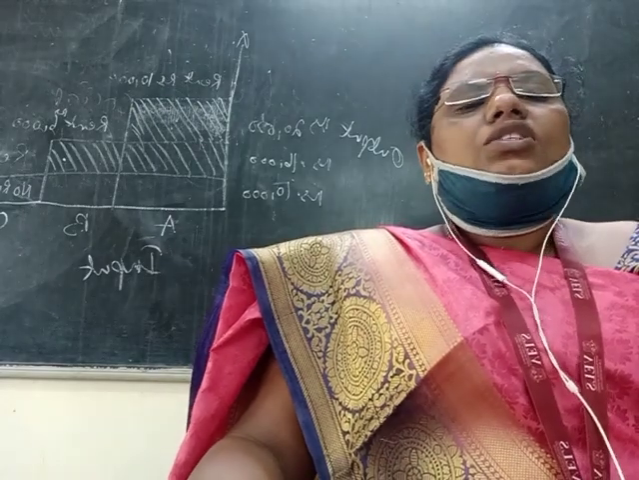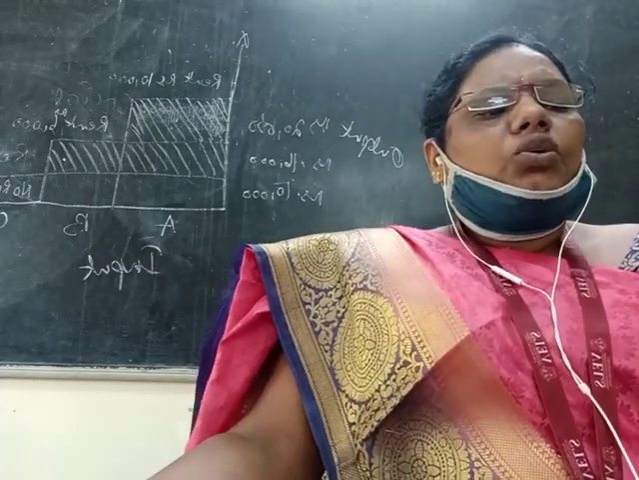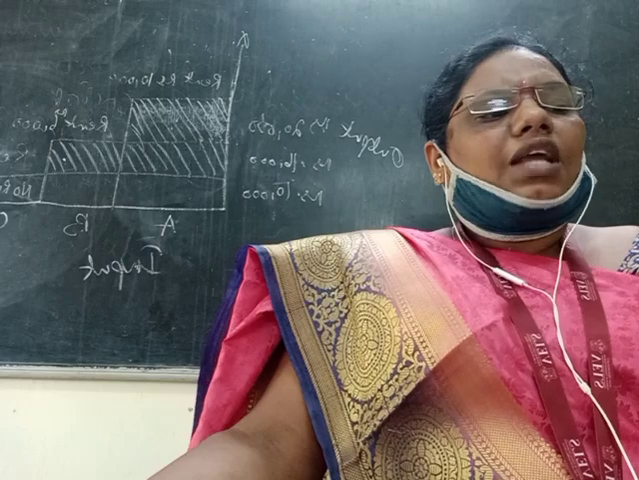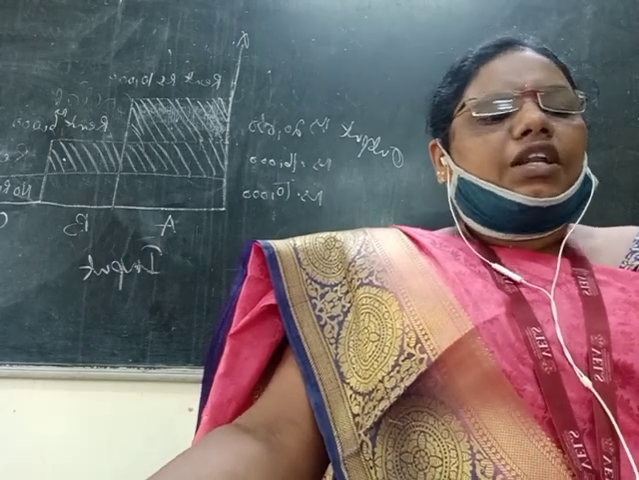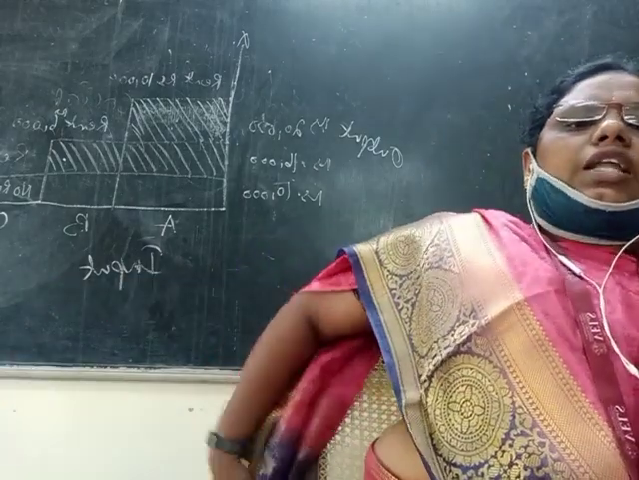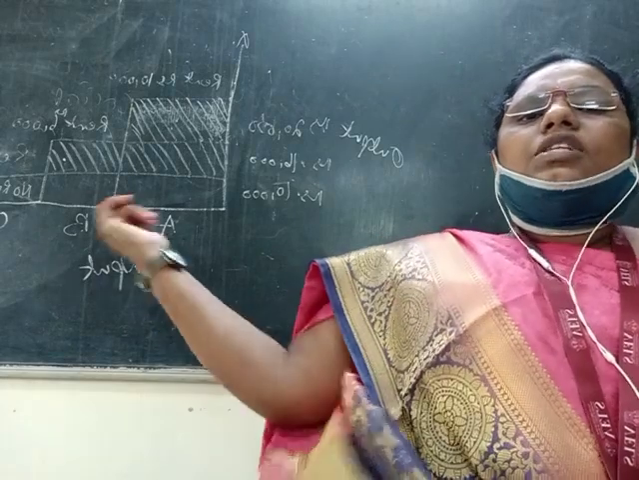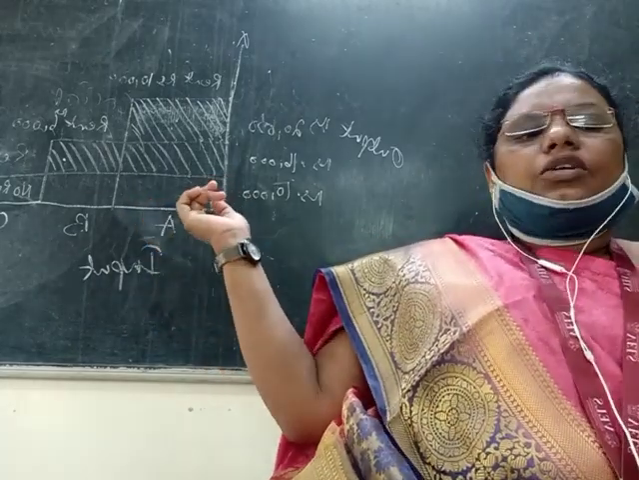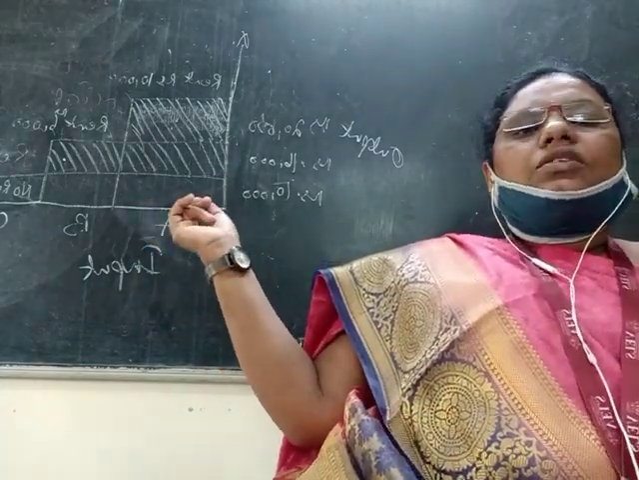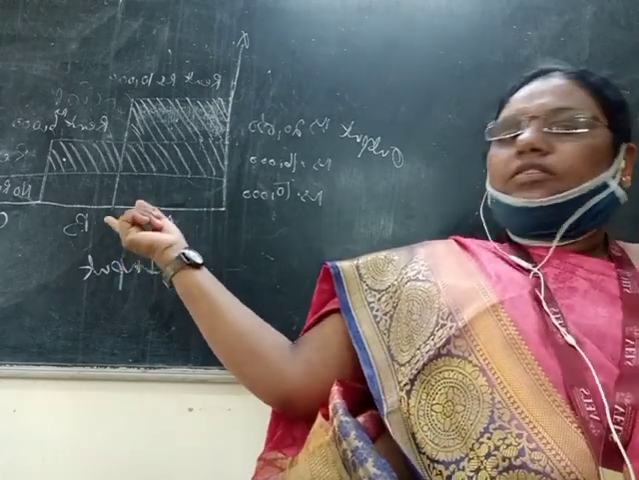Rent is a differential surplus. According to Ricardo, the rent is the surplus produce arising from a given tract of land. So see the diagrams of the rent. There are A, B, C: first land, second land and third land.